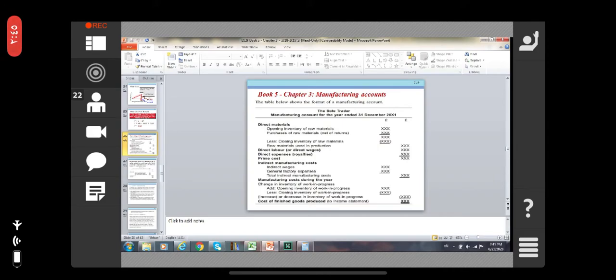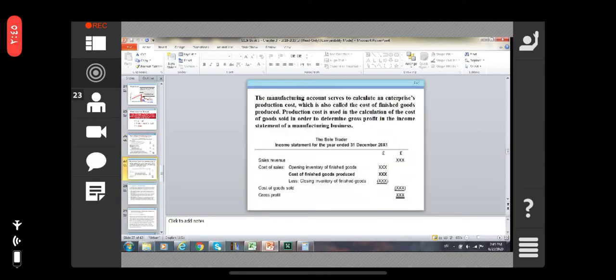Add opening inventory of work in progress less the closing inventory of work in progress. Whatever the amount, we will put it here. It will be deducted from the manufacturing cost during the year. After deducting this, we will find the cost.